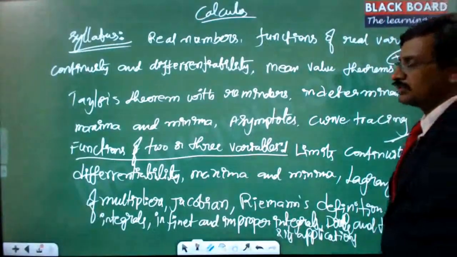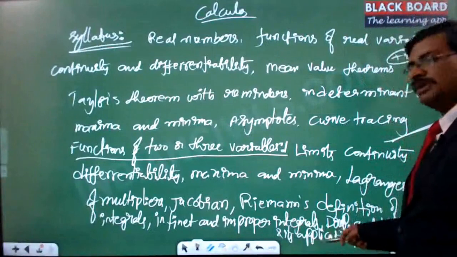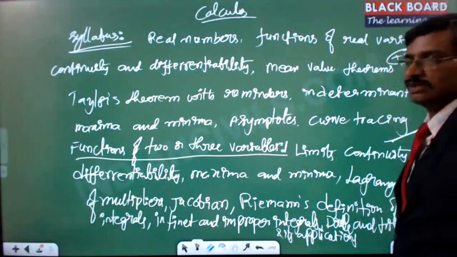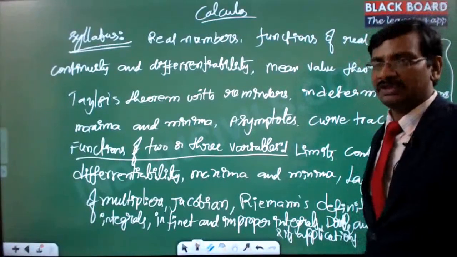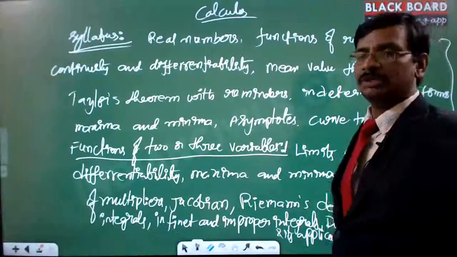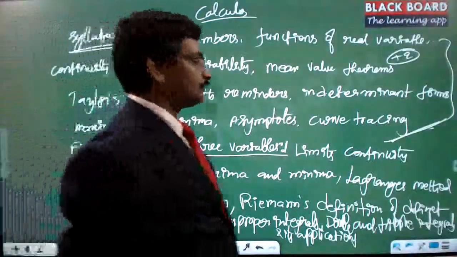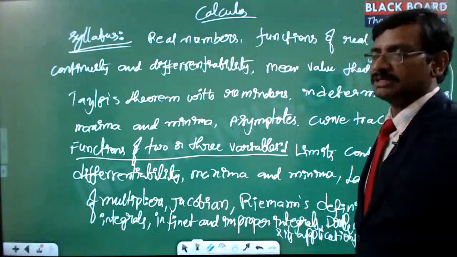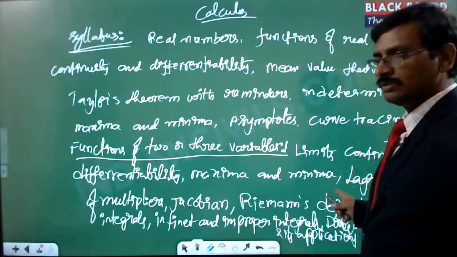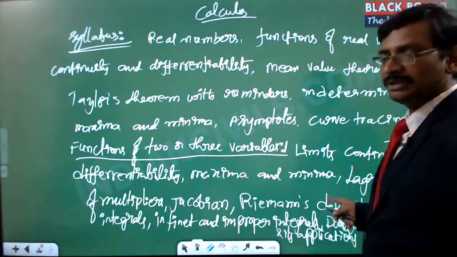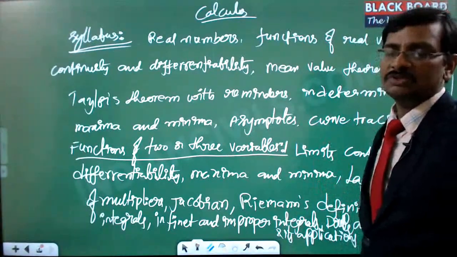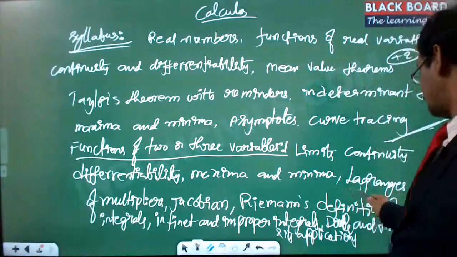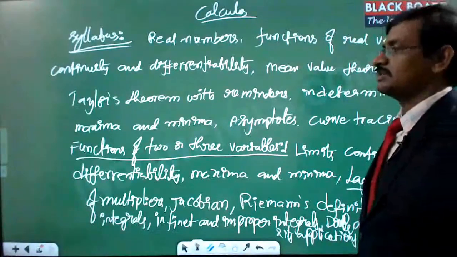Right. To talk about the questions, mostly I feel that double and triple integrals applications, especially to calculate the surface area, is one particular place where we can expect questions. Another is the mean value theorems with remainders. That is one particular section where UPSC is asking questions, right? And continuity and differentiability of multivariables, that is two variables, sometimes that is also asked. Continuity and differentiability of two variables, and double and triple integrals application for finding out the surface areas and the volumes, right? And maxima and minima with Lagrange's method of multipliers is also one section where most of the times questions were asked.